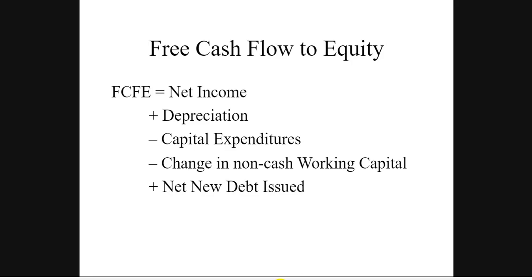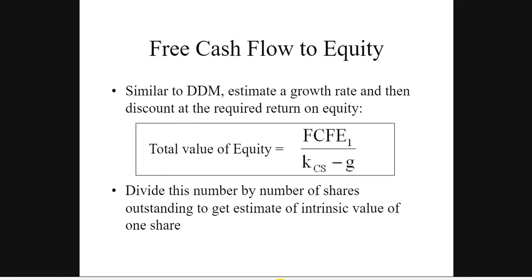So you take the profit, add the depreciation, minus any capital expenditure, minus changes in non-cash working capital, plus new debt issued. So the total value of equity will be free cash flow to equity divided by KE minus g, where KE is the cost of equity and g is growth. That is how you get the total value of equity.